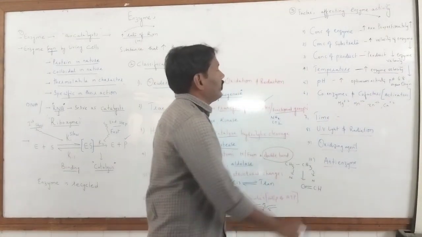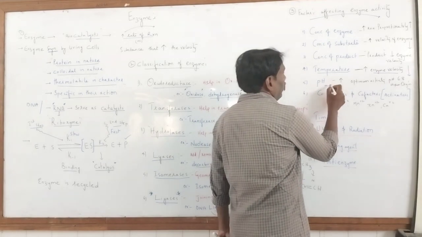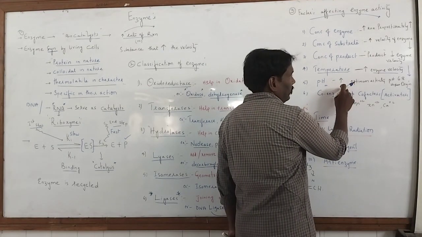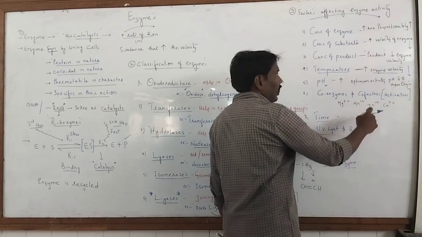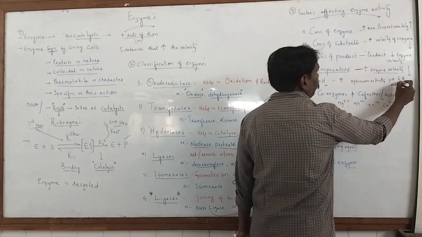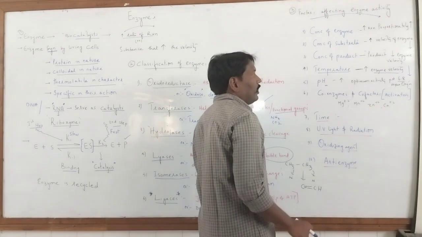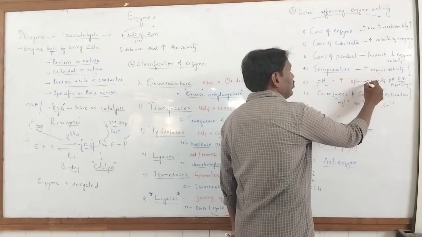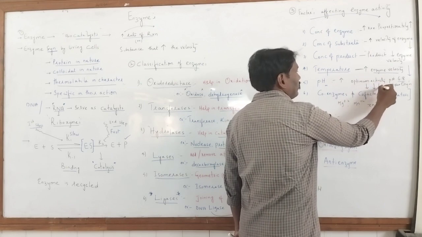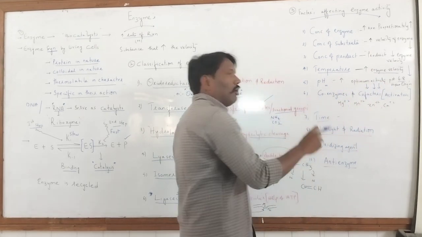In the same way, pH. pH also increases activity, at pH 6.8 in some cases, or in higher organisms most enzymes work at 6.8. But if the pH goes higher and higher, there is again a decline, a slowdown of enzyme activity.